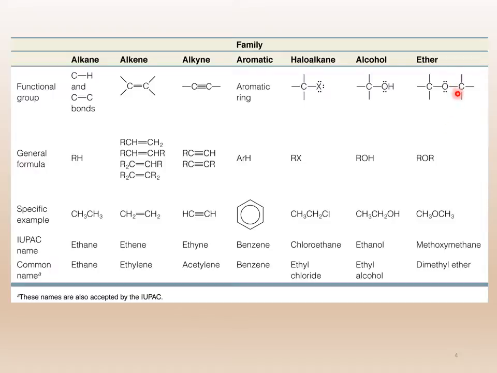In the case of an ether, that second hydrogen is also gone. Okay, this one hydrogen from alcohol is also gone, replaced by carbon. So an ether will look like a carbon, oxygen, carbon. That's how you should find an ether in any kind of a compound. So these are some of the first functional groups, okay, and we will do alkane, alkene, alkynes, and haloalkanes in organic 1. The rest we do in organic 2.